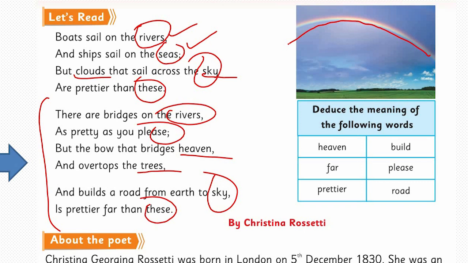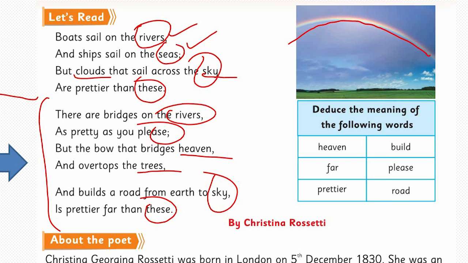And one can find ship on the sea and boats on the river, but both operate in the same way. She adds that clouds are in the sky and they also sail. They are able to do the same things that man-made water vessels can, and they are far greater. Vessels like the boats and the ships. And in the next line here, she compared bridges, which are quite lovely as well, to rainbows.